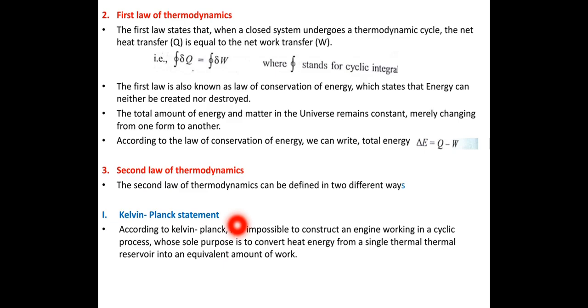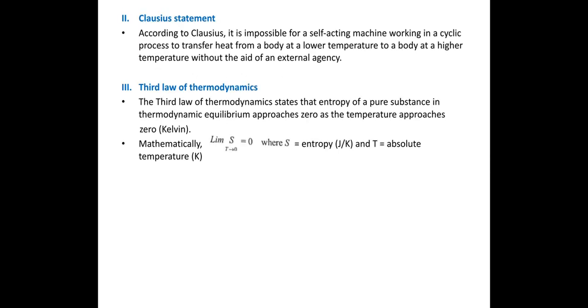Suppose we give some amount of energy to a body, the body cannot utilize all of that heat given to it, but part of the heat will be wasted to the surroundings, and some part of the heat will be utilized for the particular purpose. This is nothing but the Kelvin-Planck statement.